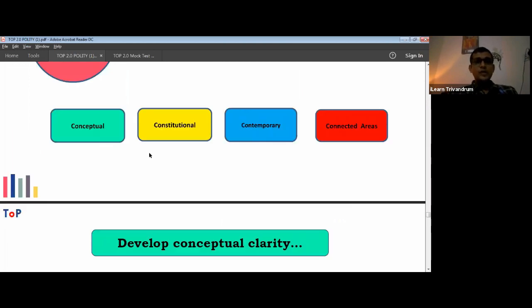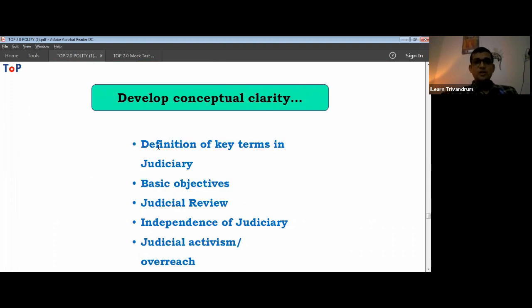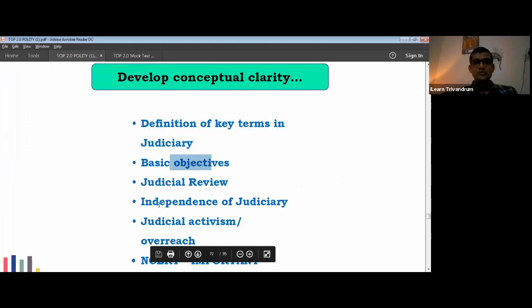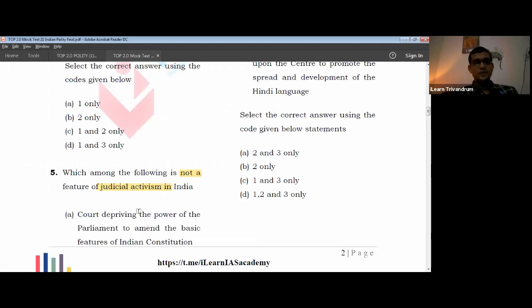Coming to the conceptual clarity, I already mentioned that you should focus on the definitions of key terms in judiciary and also the objectives of judiciary. That would include judicial review, independence of judiciary, judicial activism, judicial overreach. These are the areas where we should be very clear about the terms, and that has been asked. Which of the following is not a feature of judicial activism? First one, a court depriving the power of parliament to amend the basic features. Do you think that is judicial activism? A court is depriving the parliament.